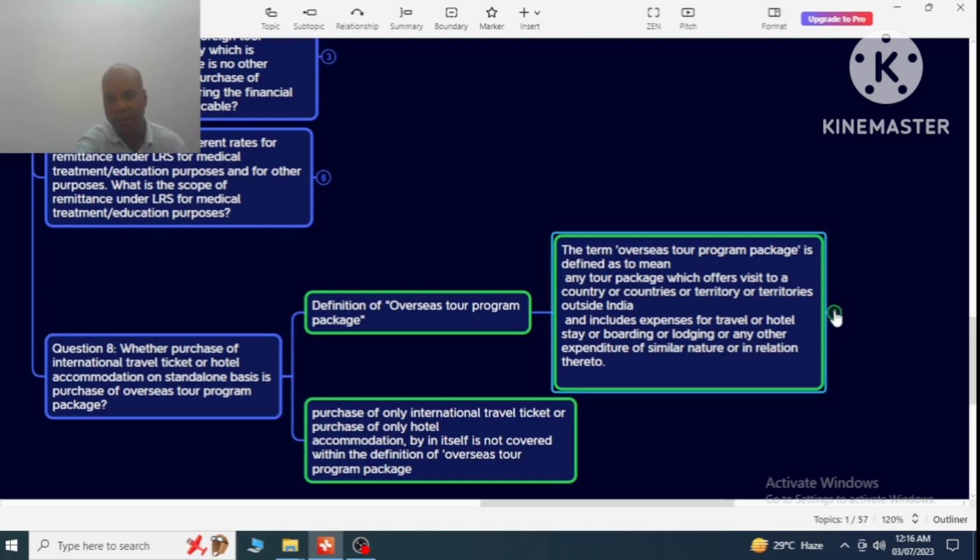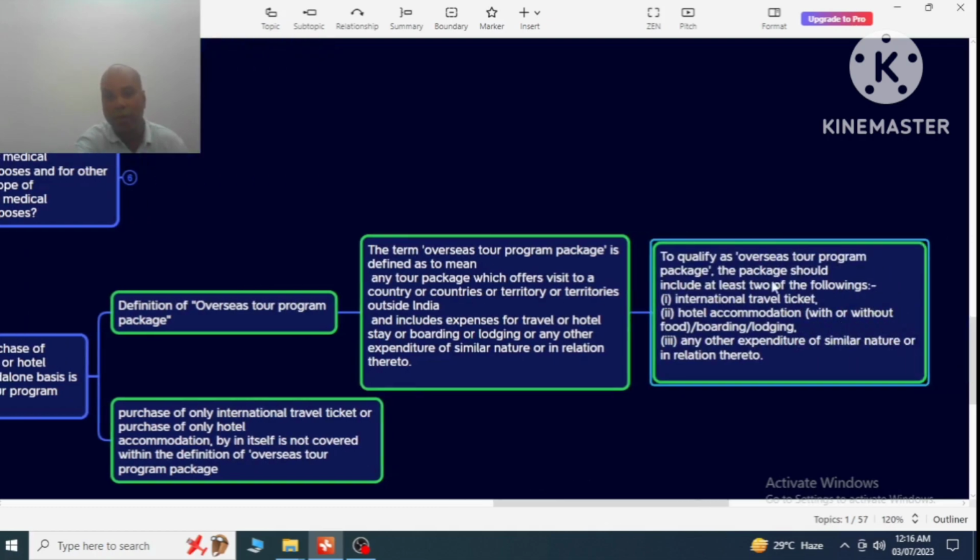For that reason, to qualify as an overseas tour program package, the package should include at least two of the following three: the international travel ticket, hotel accommodation with or without food, or boarding or lodging, or any other expenditure of similar nature or in relation thereto. So here, two of the three conditions must be fulfilled.